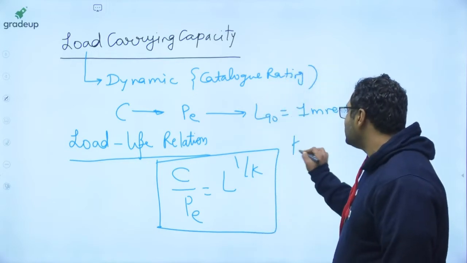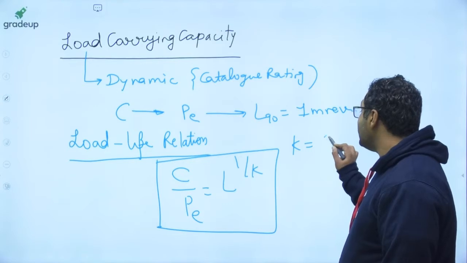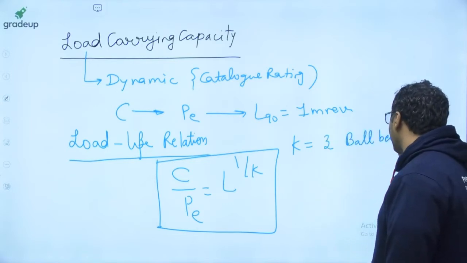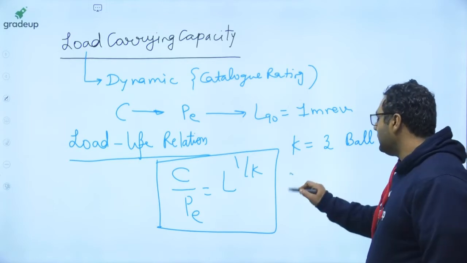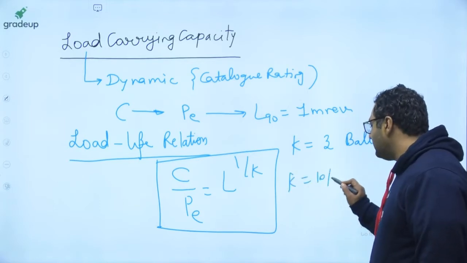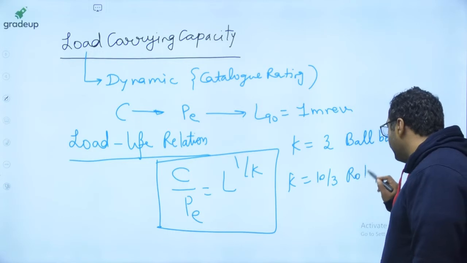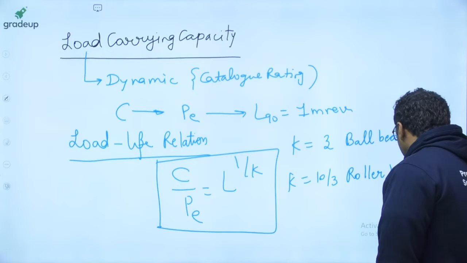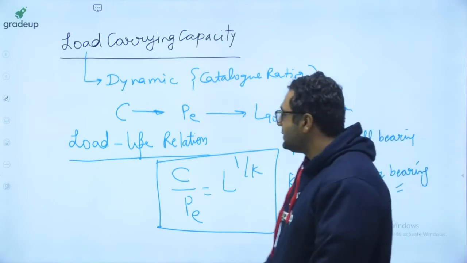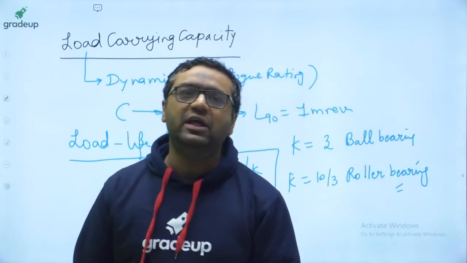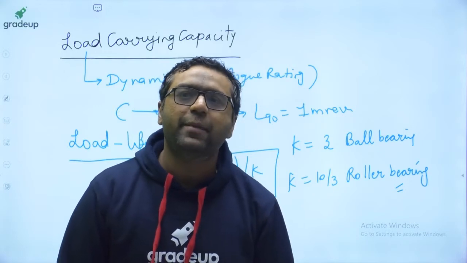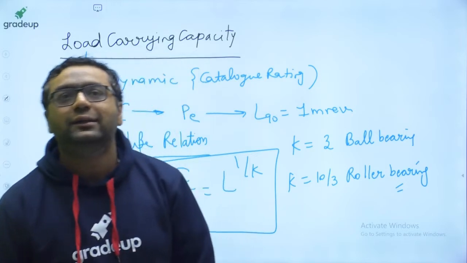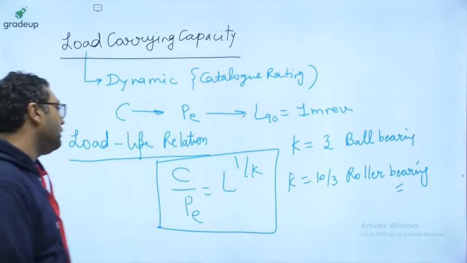Here K is 3 for ball bearing and 10 by 3 for roller bearing. So this is the load life relationship. Majority of questions come from this formula only. That's why it becomes more and more important for us.